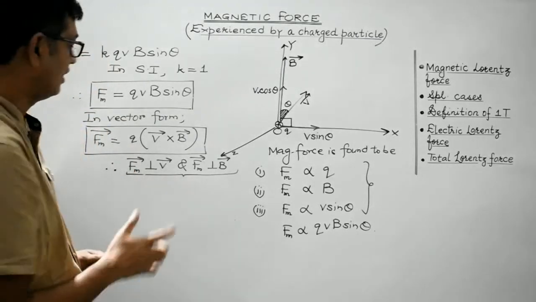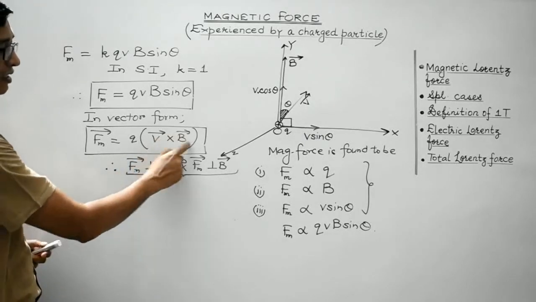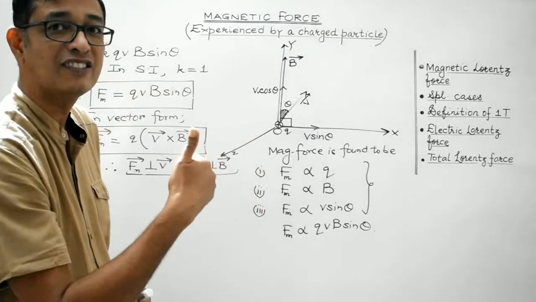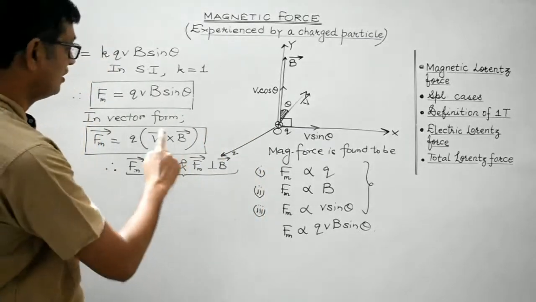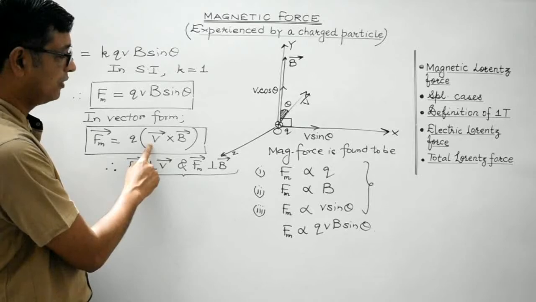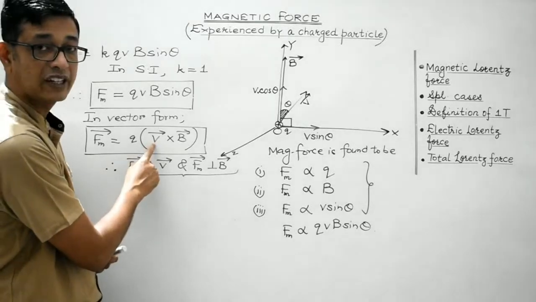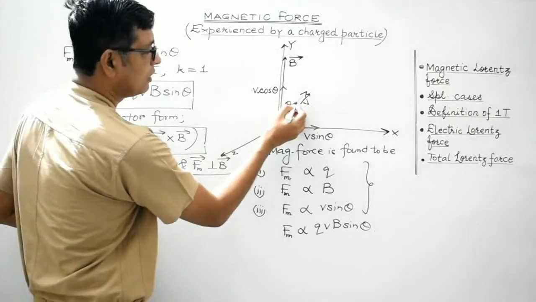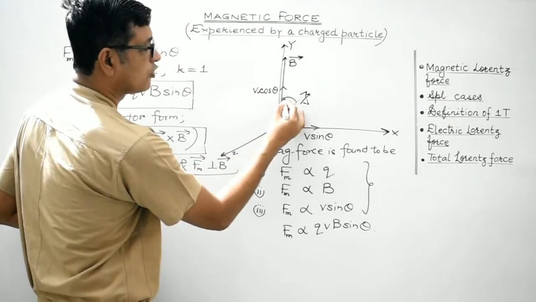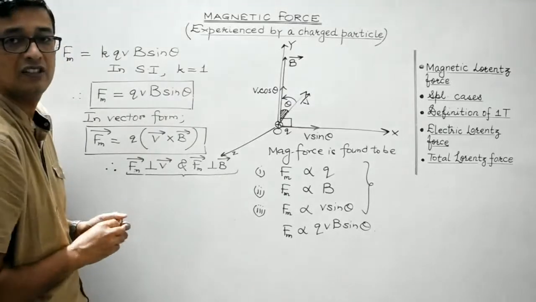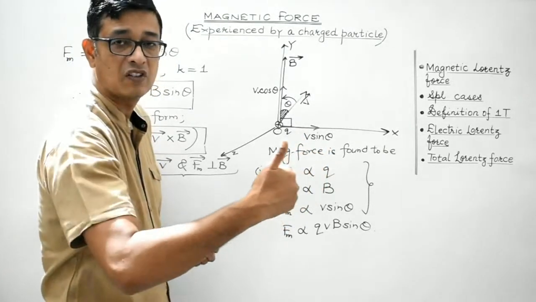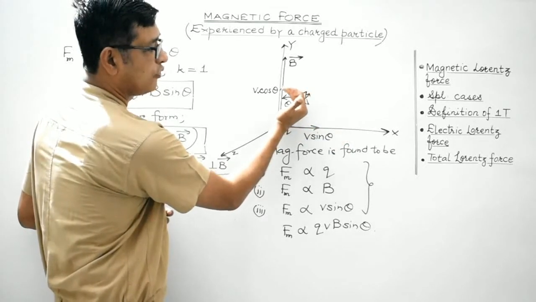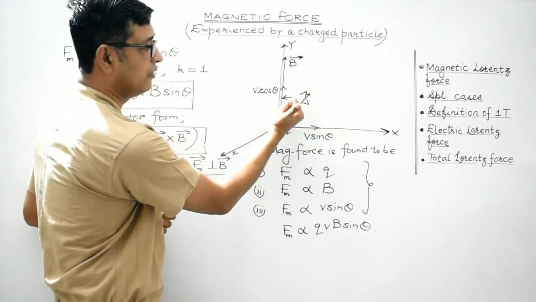And students, the direction of the resultant of the cross product of two vectors is given by the right hand thumb rule, isn't it? Here, the orientation of the angle would be from the rotation of the velocity vector towards the magnetic field vector. So V cross B. So it will be like this. The angle is to be measured from velocity vector to magnetic field vector. So in the right hand, the fingers must curl along the rotation towards the magnetic field vector.